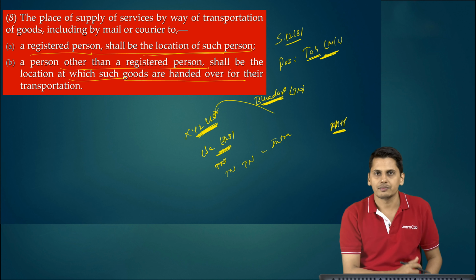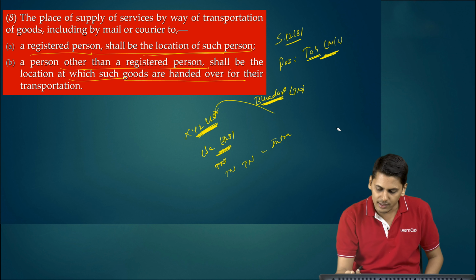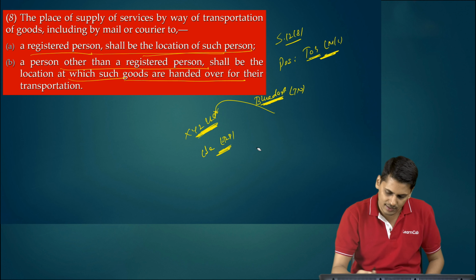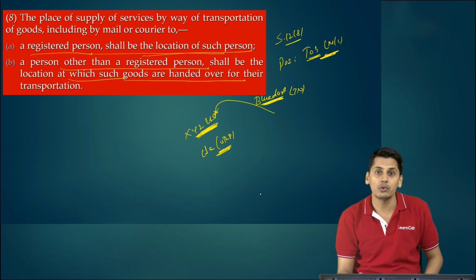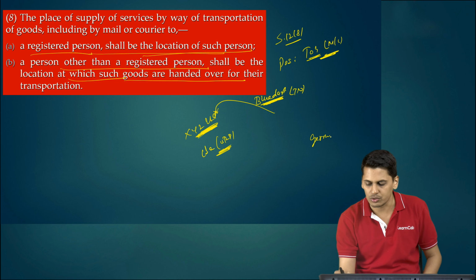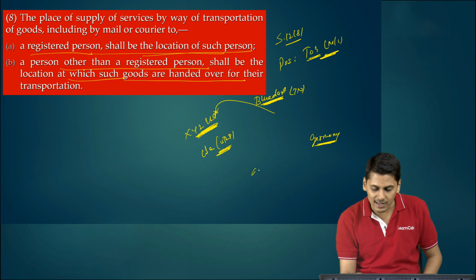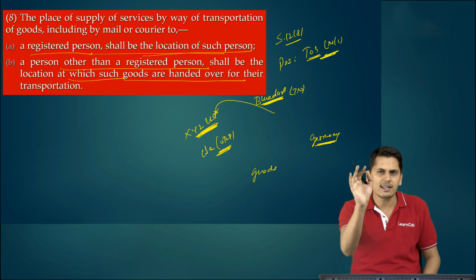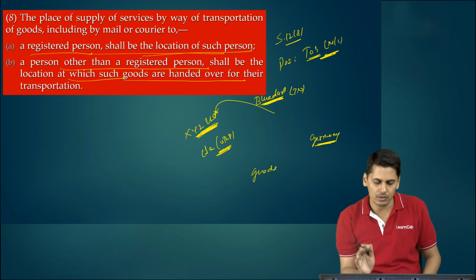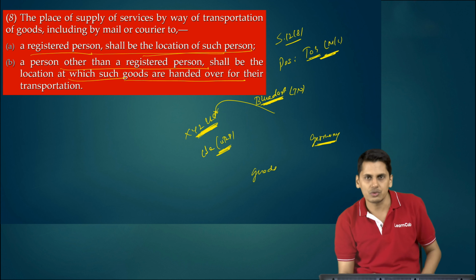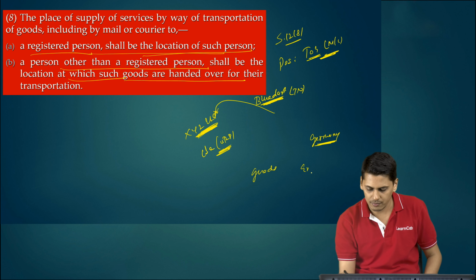Now friends, let's suppose XYZ Limited is a registered person. Now XYZ Limited wants to export these goods through courier. It uses the services of Blue Dart and wants to send these goods to Germany. Now friends, what is going to be the place of supply? As regards goods, please concentrate, is it exportation of goods? Yes, XYZ Limited is sending these goods to Germany. It happens to be an export of goods.